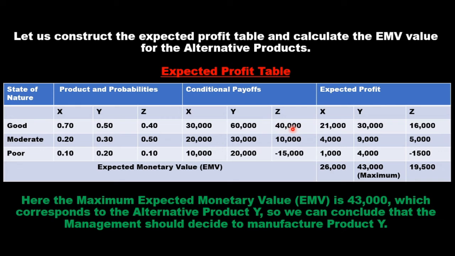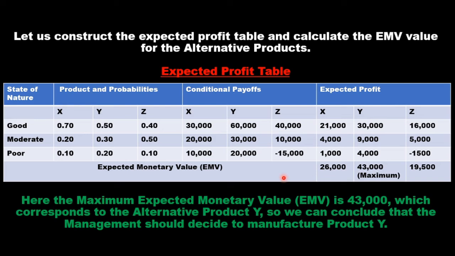So the expected profit will be 0.4 multiplied by 40,000, that is 16,000. Similarly, we can calculate the expected profit for different combinations of the state of nature and alternative products. Here this is a loss value, expected loss value.